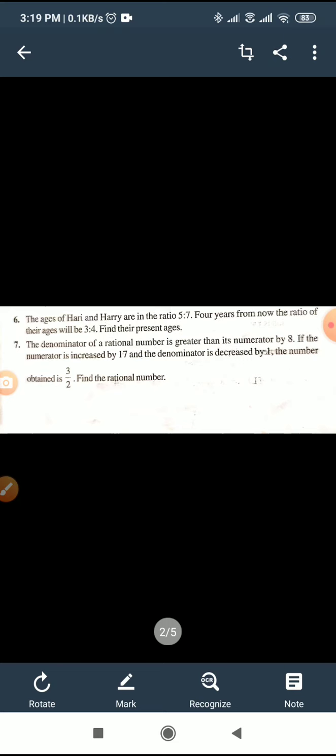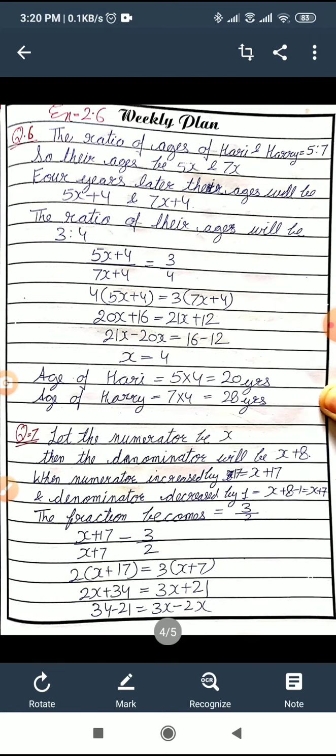And what will be the fraction? x upon x plus 8. If the numerator is increased by 17, it becomes x plus 17, and the denominator is decreased by 1, so x plus 8 minus 1, the number obtained is 3/2.